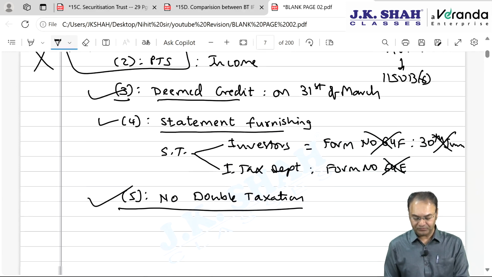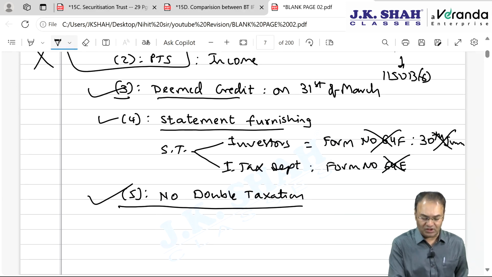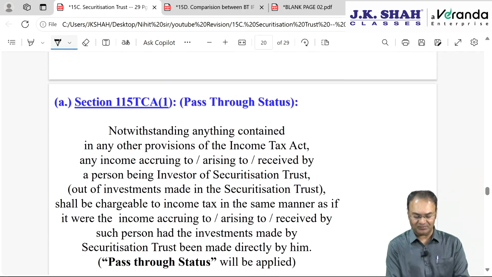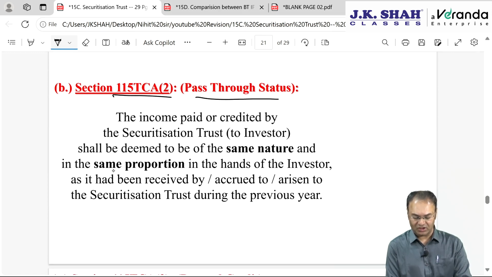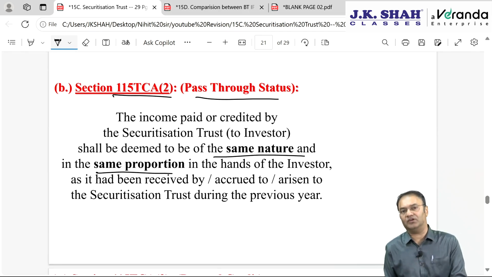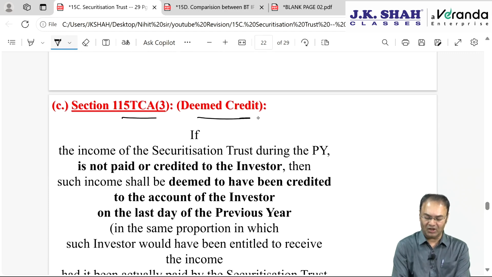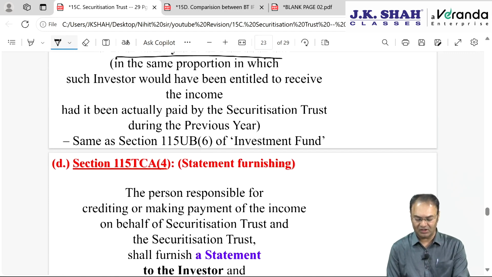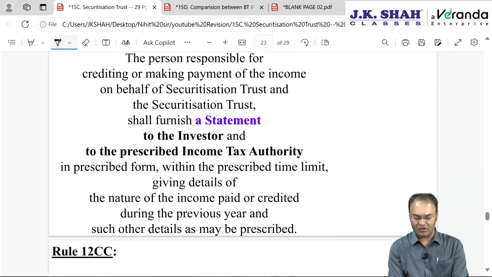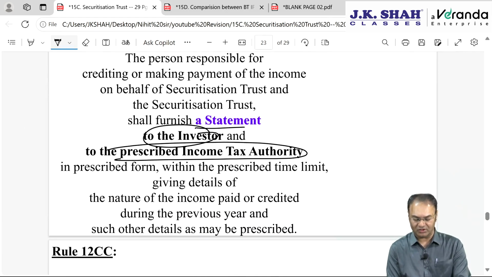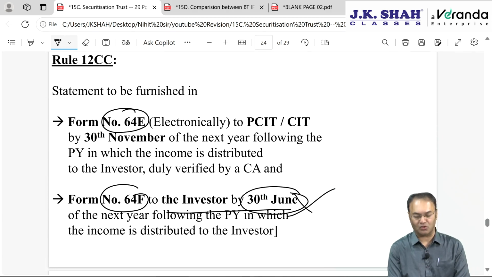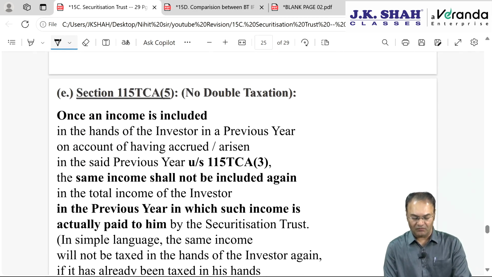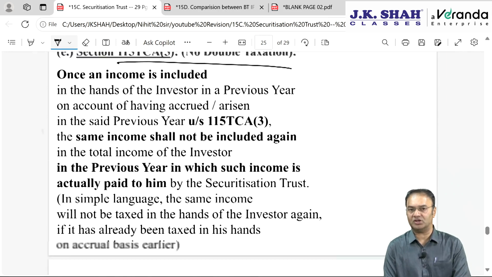Subsection 5 we are done with. That's it. And the TDS provision also we are done with. So 115 TCA subsection 1 is pass through status with regards to investment. Again subsection 2 is pass through status with regards to income, that income in the hands of the unit holder or security holder or investor will be in the same nature and same proportion. Deemed credit on 31st March, the last day of the previous year. Statement furnishing: 1 copy to the investor, 1 copy to the prescribed income tax authority. Form 64E to the department and Form 64F to the investor by 30th June, not to be remembered. And then 115 TCA subsection 5, no double taxation if already taxed.